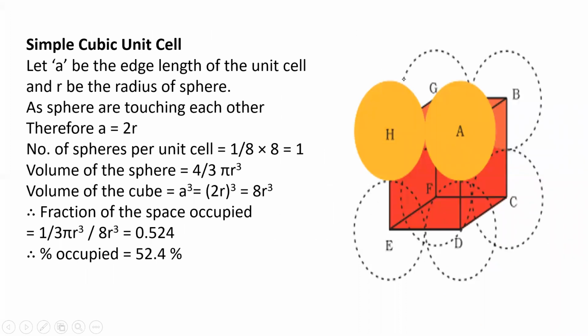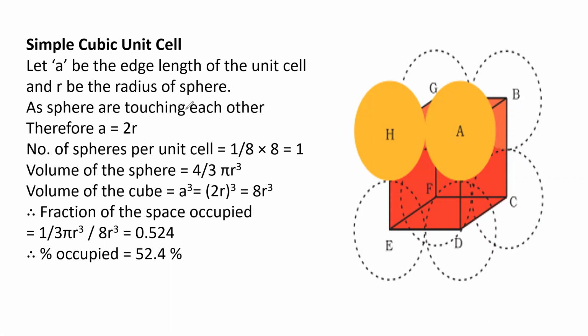So for a simple cubic unit cell, what is the packing efficiency? Already you know what a simple cubic unit cell is. It contains 8 corners in which atoms occupy all the corners: A, B, C, D, E, F, G, H. So these are called corners. Atoms occupy only the corners, not the centers or anything. As spheres are touching each other, therefore a is equal to 2r. In a simple cubic, a is equal to 2r, 2 into radius is called a.